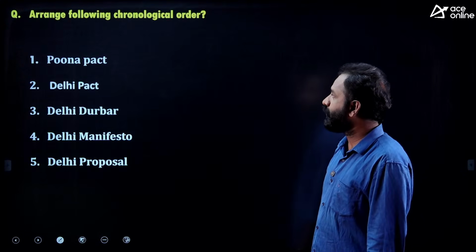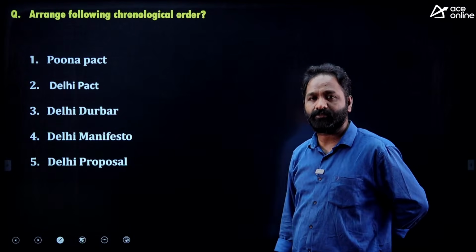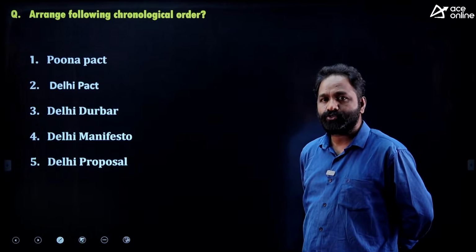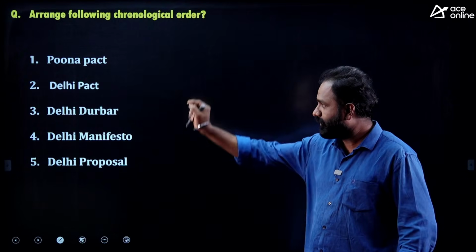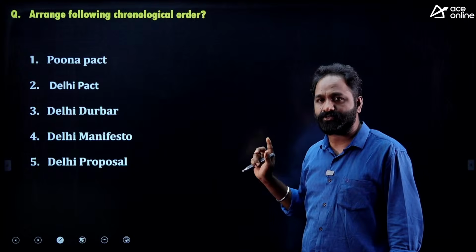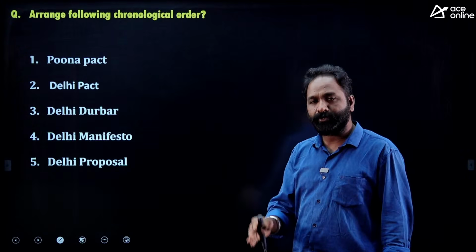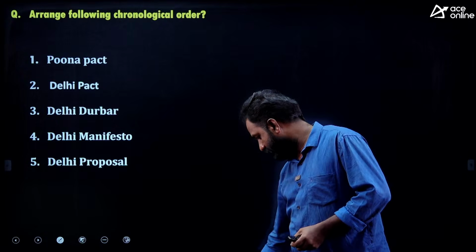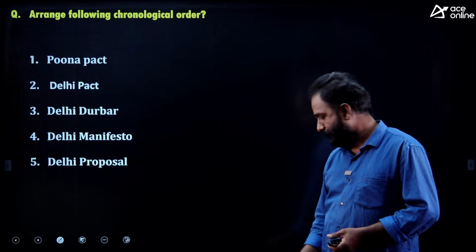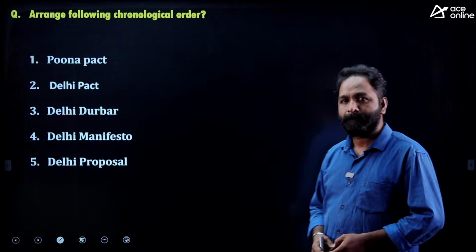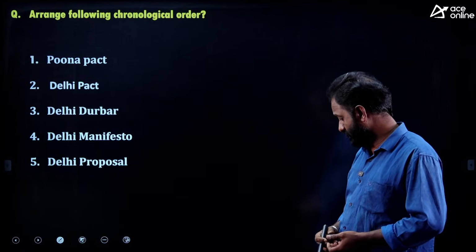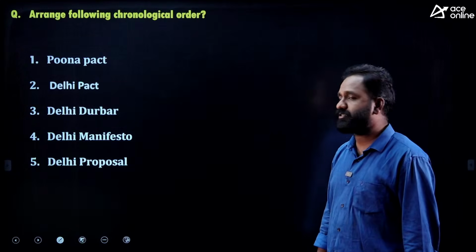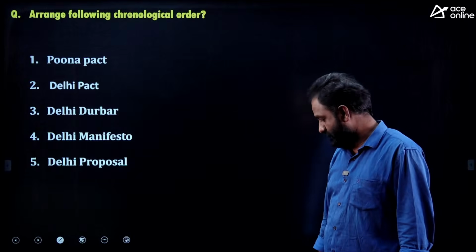Next, arrange the following in chronological order. I did not give an option, I just want to check you. You should give the response by putting numbers in order: which one is first, which one is last, from beginning to end. Arrange the following things in chronological order. So if you want to put the answer, you should know the year.